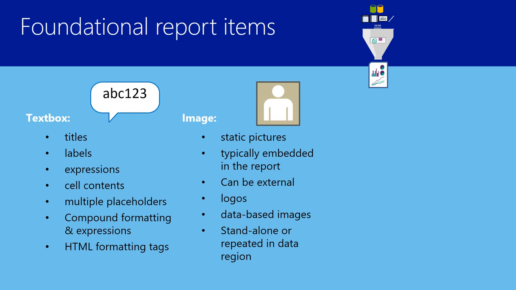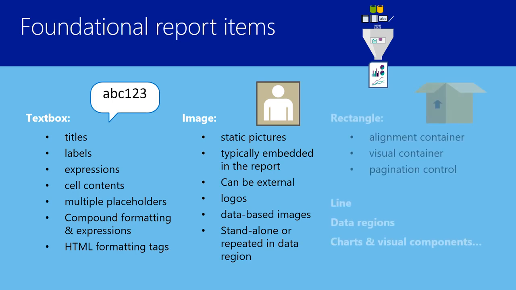But they can also be data-based. So your data set can return raster image information, MIME encoded as a JPEG or PNG or TIFF within the data set itself, and then we can render that inline within a table or list or matrix as image content. That image content, the actual pictures, can be standalone or they could be repeated within data regions.